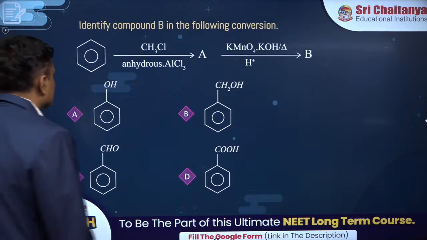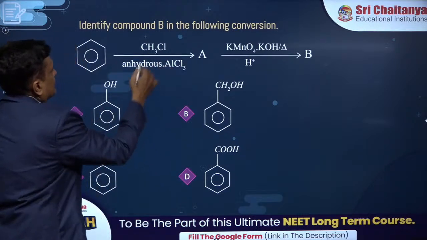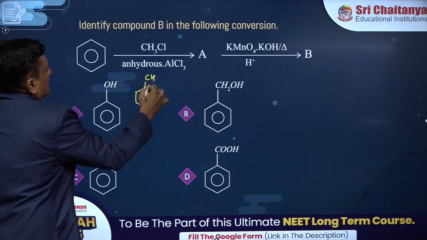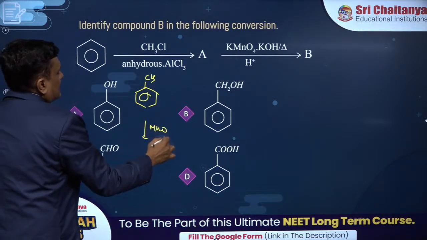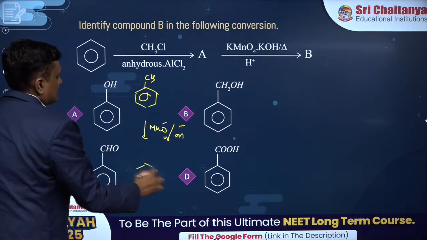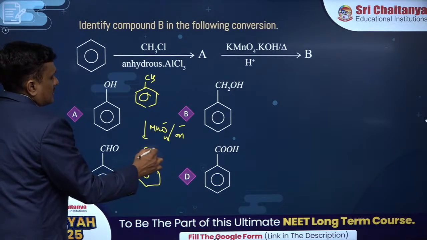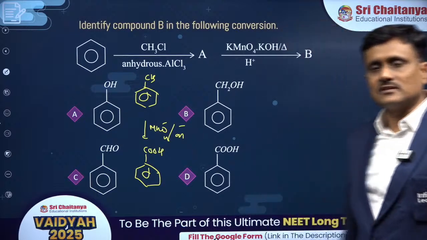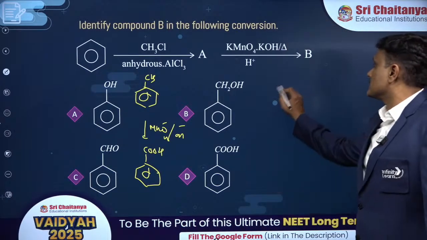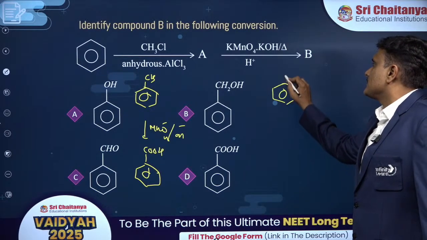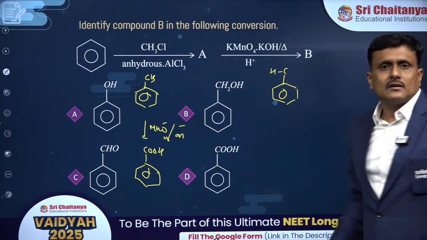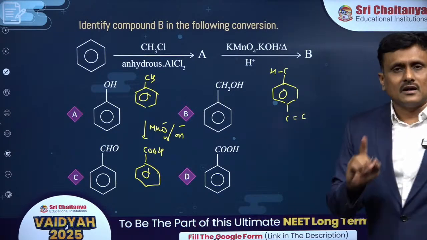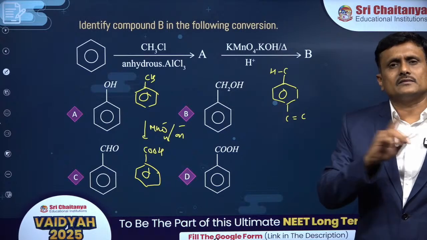What's the answer, buddy? Methylation would occur, right? You will be getting A as methyl benzene, isn't it? Now, when you treat it with KMnO4 in alkaline medium, remember something related to this reaction. Always remember, when you are converting any alkylated benzene into benzoic acid, the condition is either it should have alpha hydrogen or it should have alpha unsaturation. Alpha hydrogen or alpha unsaturation.